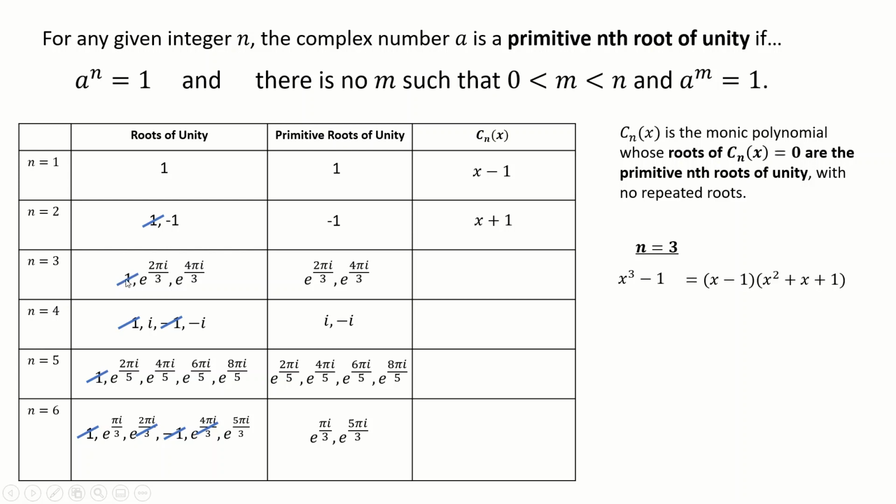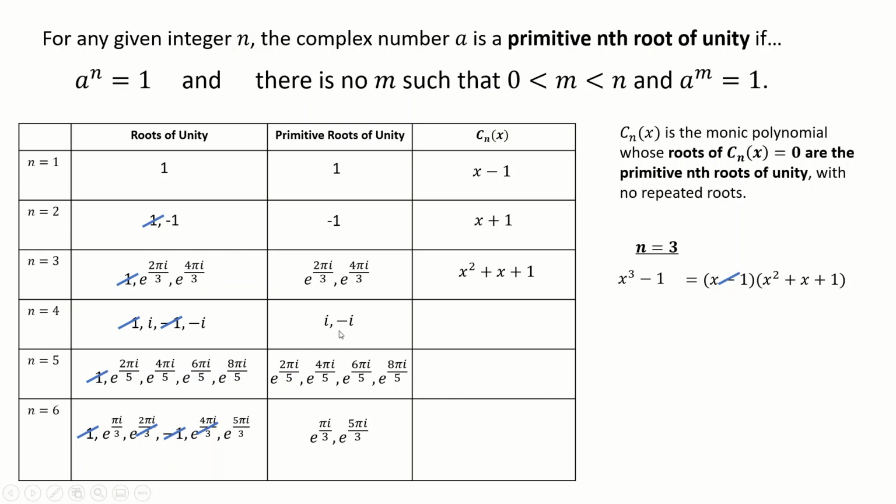So if I factorise out x minus 1, do it in whatever way you want. If you want to divide it or just inspection is nice and easy, and this is what I'm going to get. I know that x minus 1 needs to not be a root, so I ignore that. So my polynomial C3 of x can be what's left, x squared plus x plus 1. And here there's 2 third primitive roots of unity, and so it makes sense for there to be a power of 2 here, an x squared, a quadratic. Okay, next one, and this is what the question asks for, what is C4 of x?